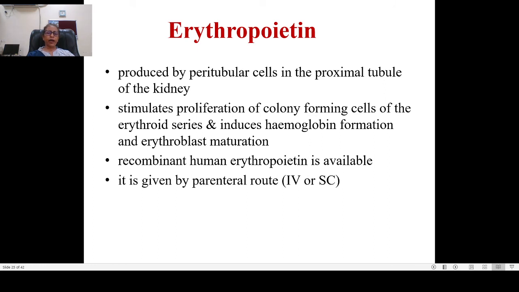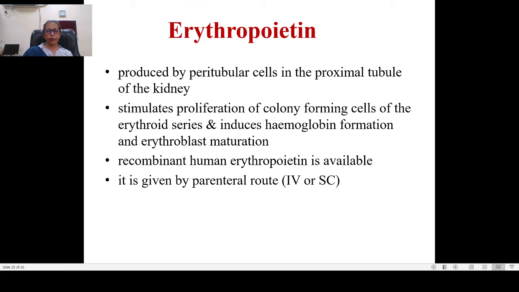Next comes erythropoietin. I told you that in cases of anemia in elderly patients and in patients who have chronic kidney disease, we give erythropoietin. So, what is erythropoietin? Erythropoietin, as you all know from your knowledge of physiology, is a hormone which is produced by peritubular cells in the proximal tubules of the kidney. It stimulates proliferation of colony-forming cells of the erythroid series and induces hemoglobin formation and erythroblast maturation.